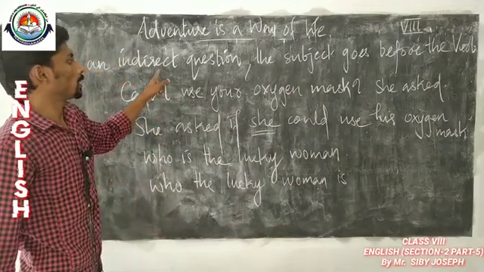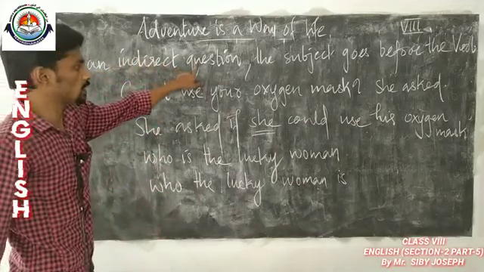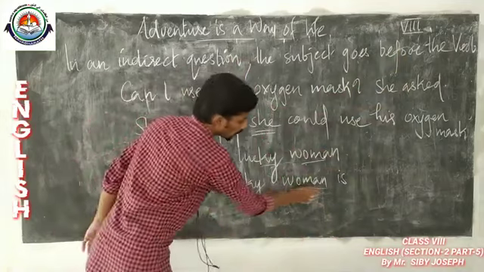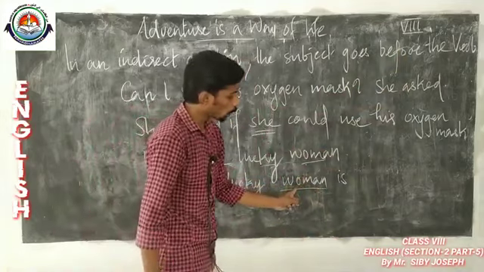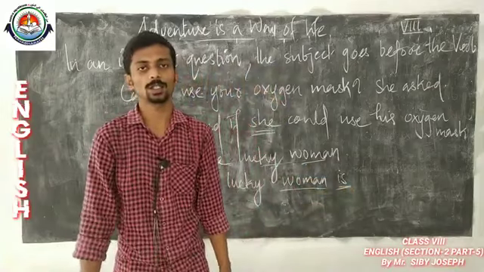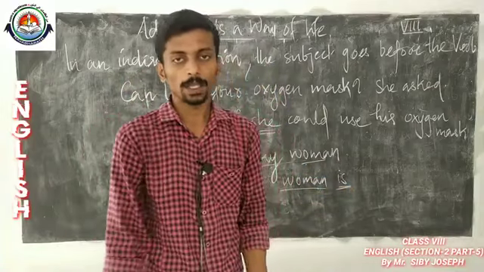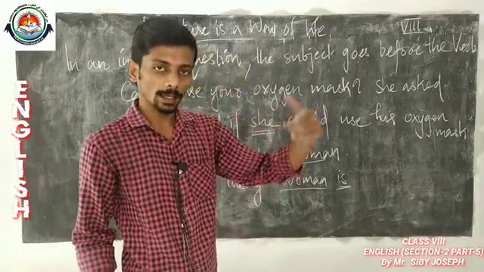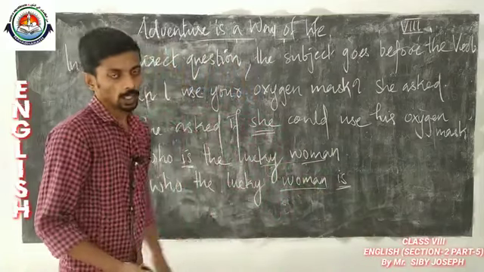So that is what it says: in an indirect question the subject goes before the verb. Here woman is the subject and woman goes before the verb. So this is actually the meaning of this rule. And now we can go to the next rule.